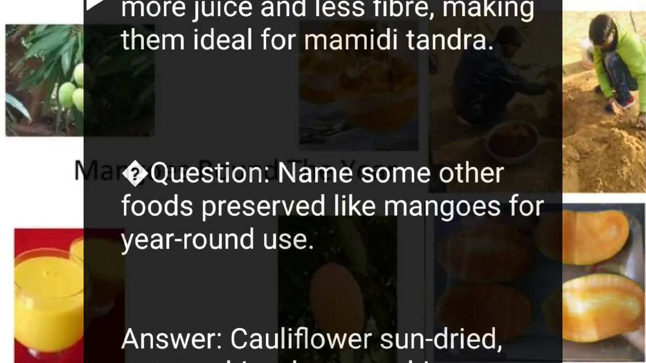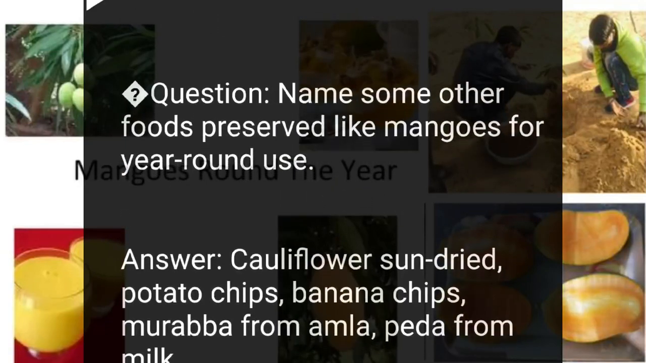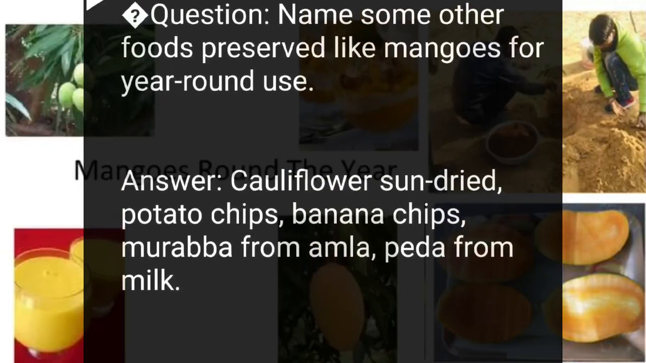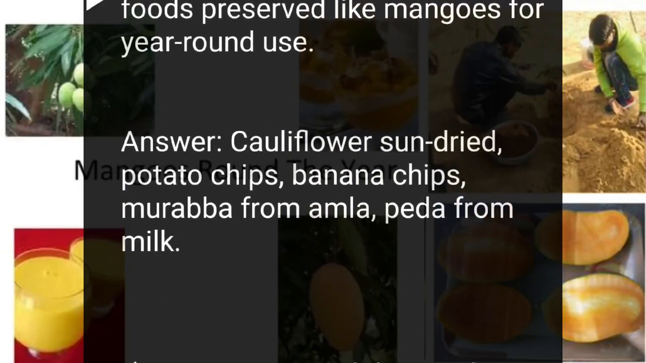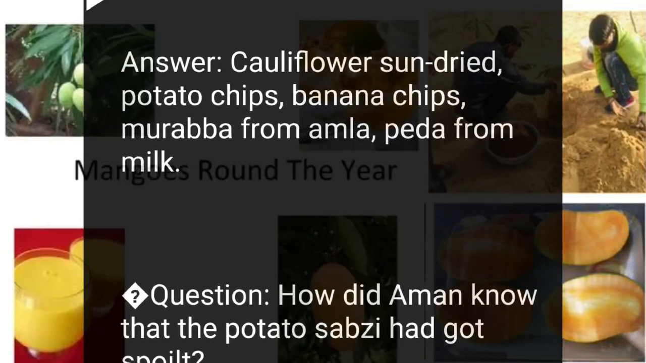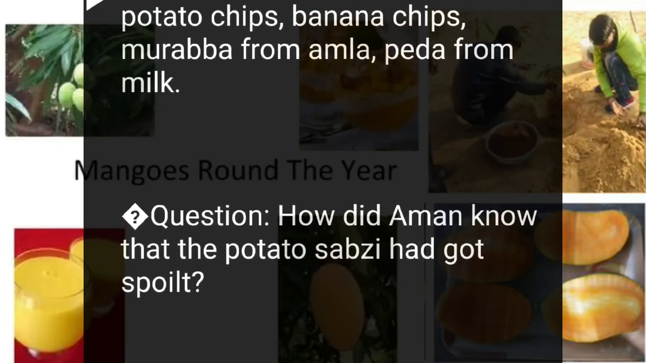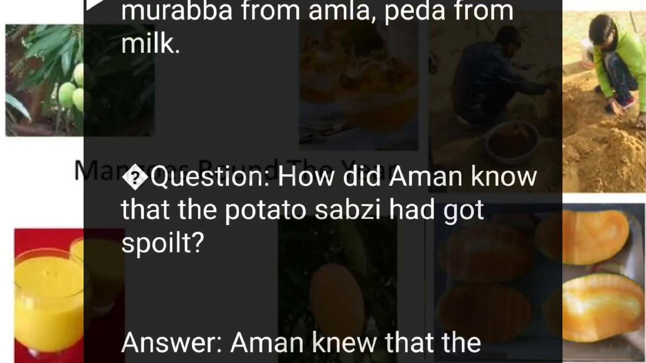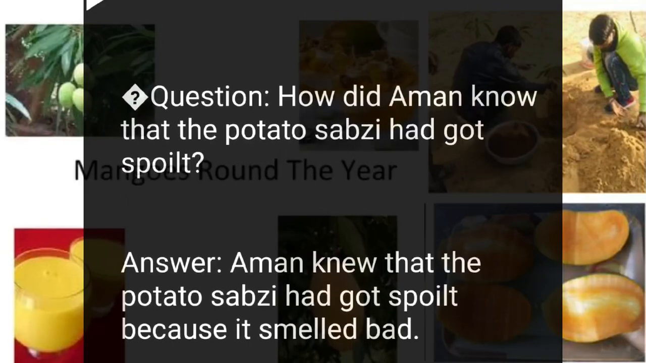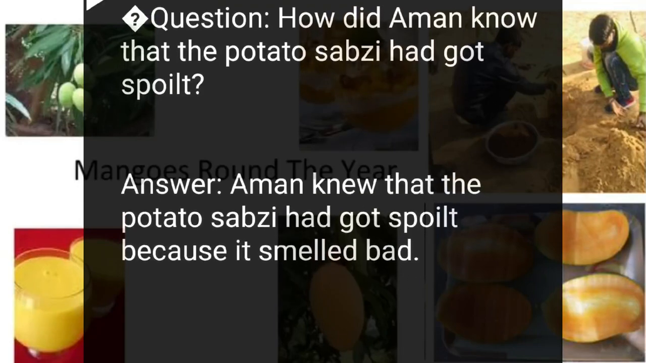Question: name some other foods preserved like mangoes for year-round use. Answer: cauliflower sun-dried, potato chips, banana chips, murabba from amla, peda from milk. Question: how did Aman know that the potato sabzi had got spoiled? Answer: Aman knew that the potato sabzi had got spoiled because it smelled bad.